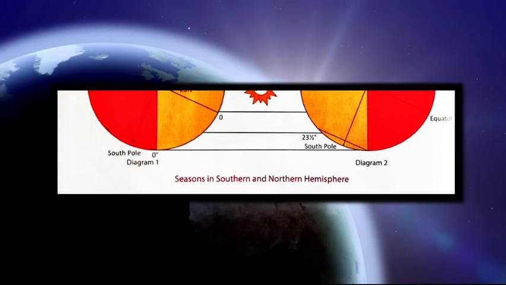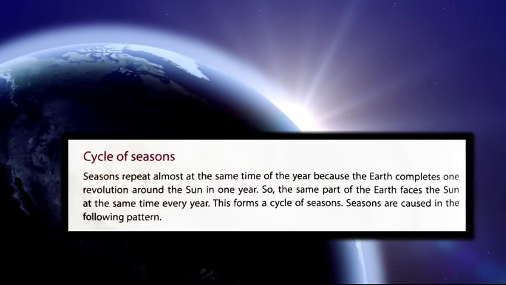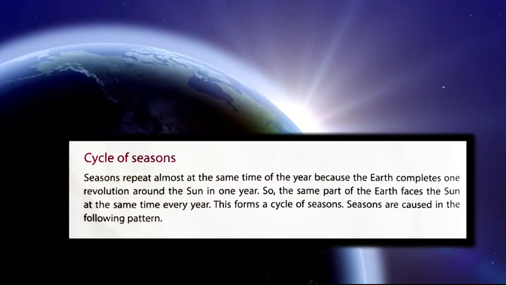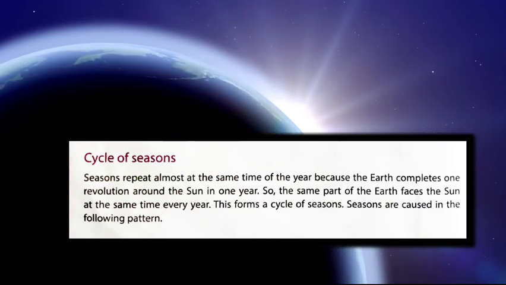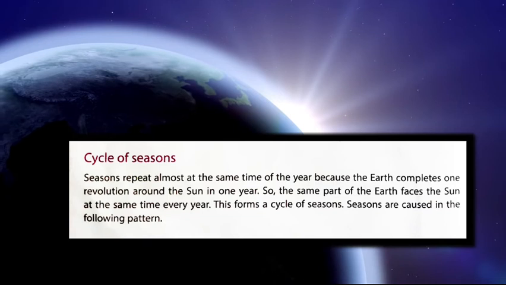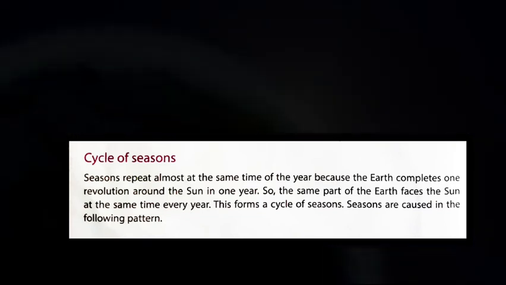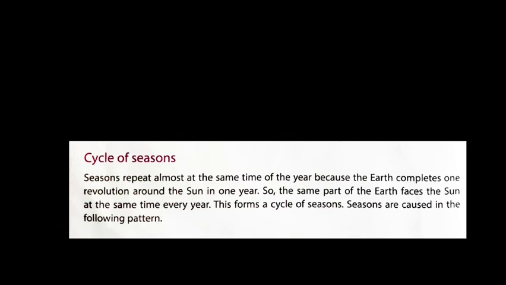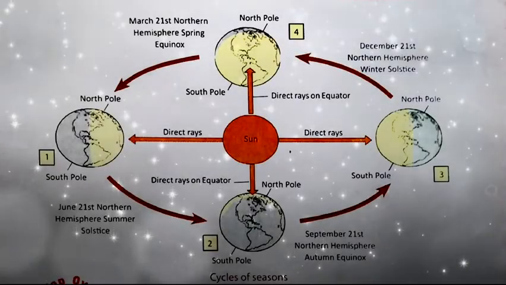Your next point is cycle of seasons. Seasons repeat almost at the same time of the year because the earth completes one revolution around the sun in 1 year. So, the same part of the earth faces the sun at the same time every year. This forms a cycle of seasons. Seasons are caused in the following pattern. Now you can understand how seasons are caused.